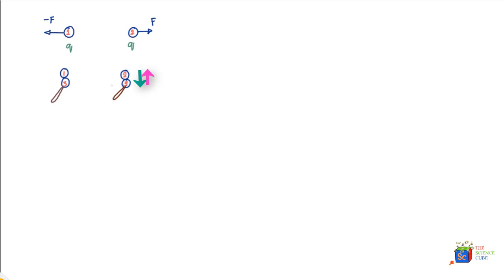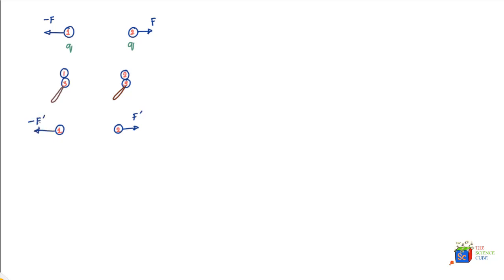So the question is, once this happens, that is, the neutral sphere 3 is first touched to charge 1, and then after that this charged sphere 3 is touched with charge 2, there's an obvious redistribution of charges, and the question is, what is now, after the redistribution of charges, the force between charge 1 and charge 2? So let us say that the new electrostatic force between charge 1 and charge 2 is F dash, and this would obviously be minus F dash.